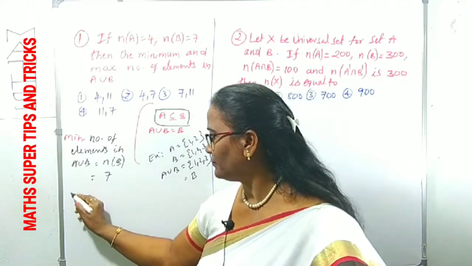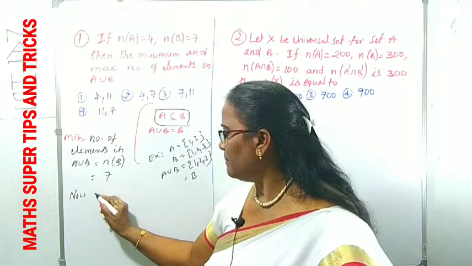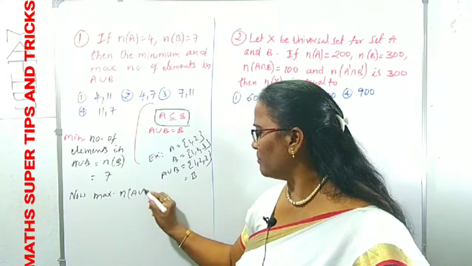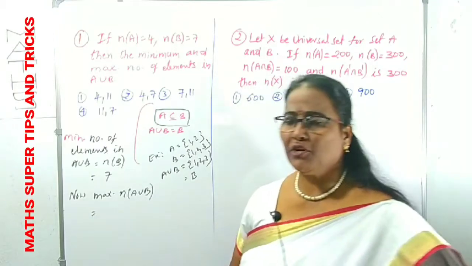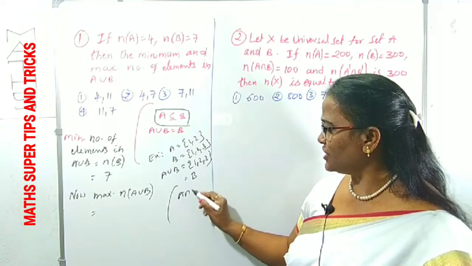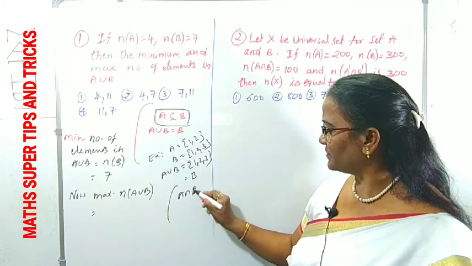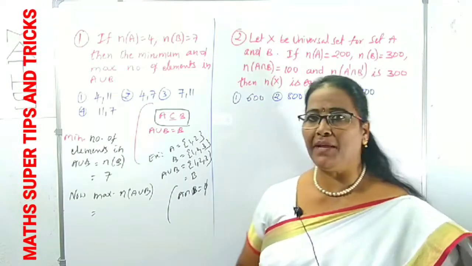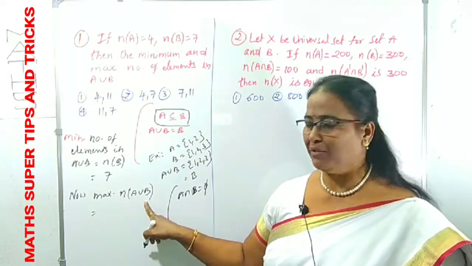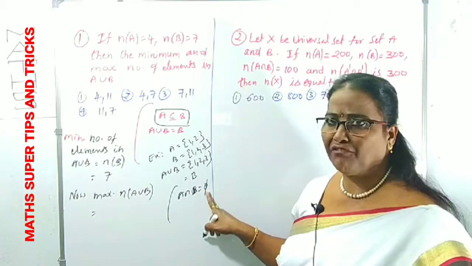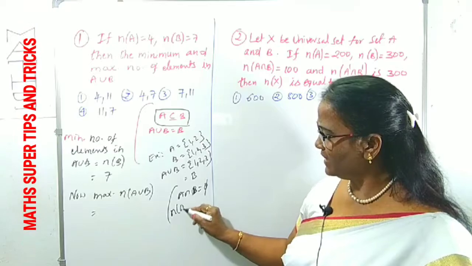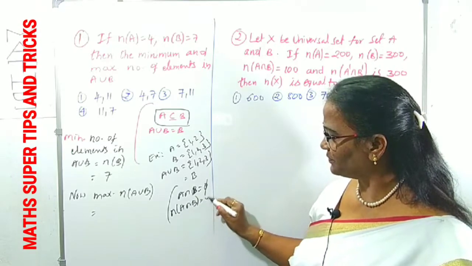Now, the maximum number of elements. Maximum of n of A union B. A union B has the maximum number of elements when A intersection B is the null set. It means A and B are disjoint sets, then only A union B has the maximum number of elements. A intersection B is equal to the null set, which means no element in it. Indirectly n of A intersection B is 0.